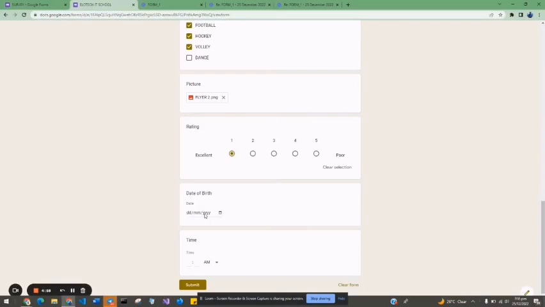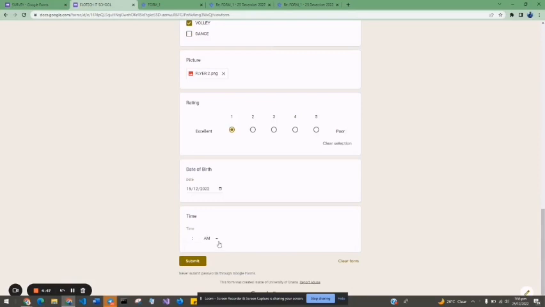So now let's try to work with the date. You can choose a date and then see it automatically picks the date for you. Now the time, you can also choose the time. So let's say PM, and it is 10:30. Now we are good to go.